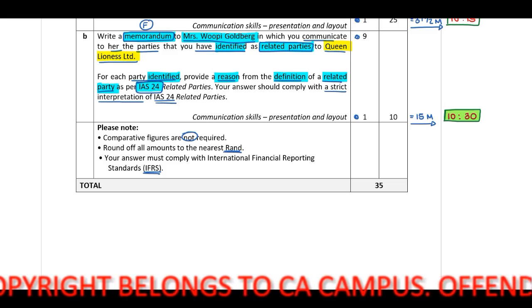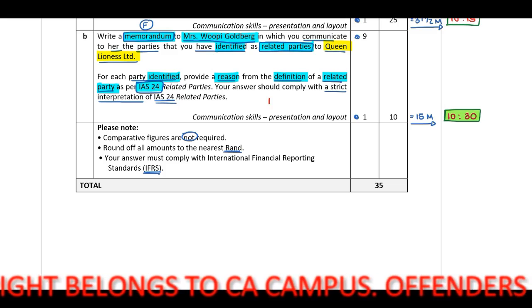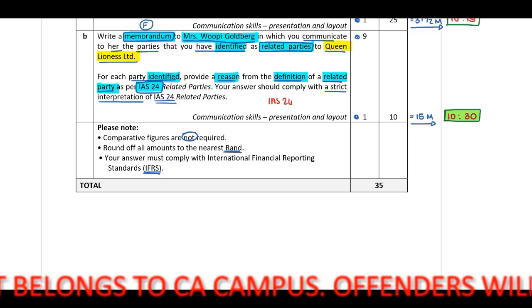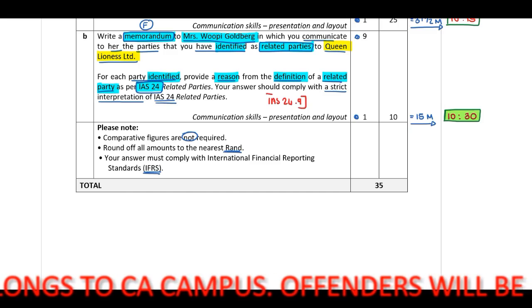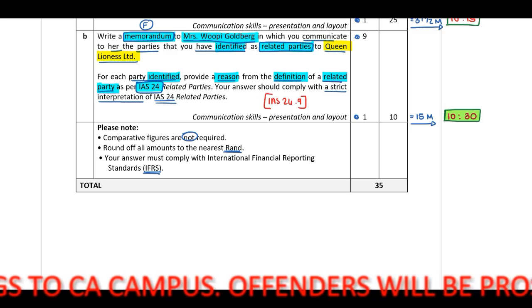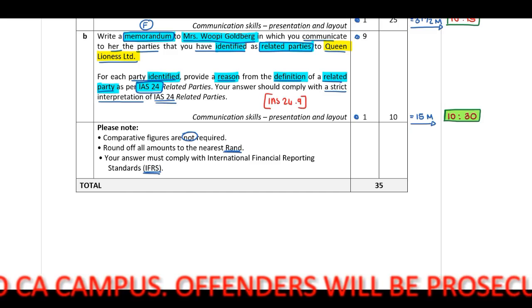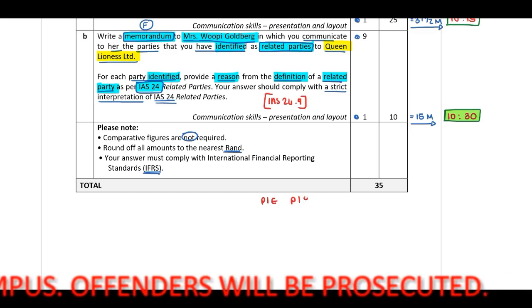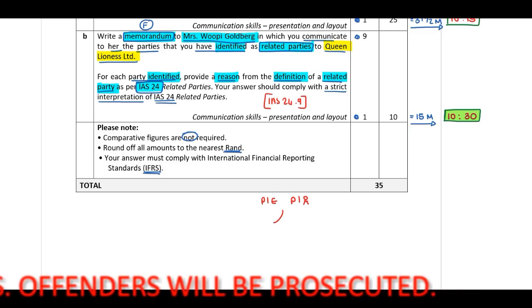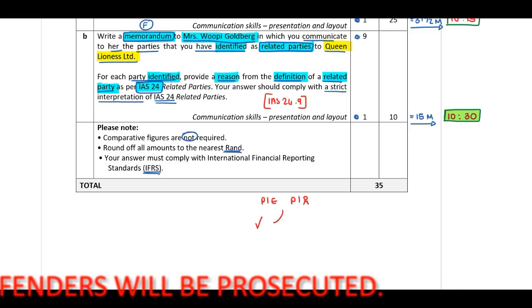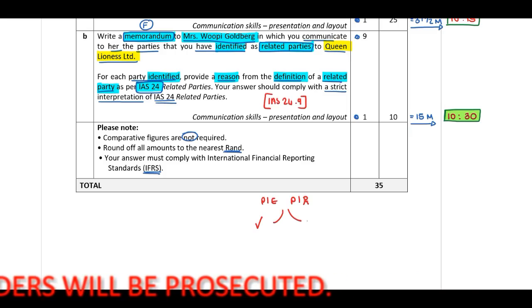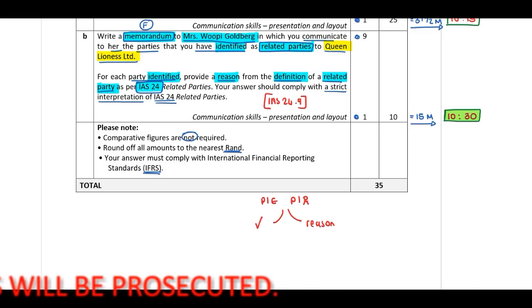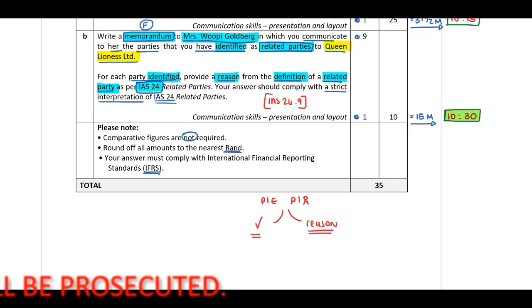Guys, they actually tell you that you can open IS 24, and this is paragraph 9, and identify what is the definition of a related party. Therefore, you need to indicate per entity or per person, and you need to identify, is this a related party, yes or no? If yes, you need to provide a reason why you indicate this. Therefore, very important.